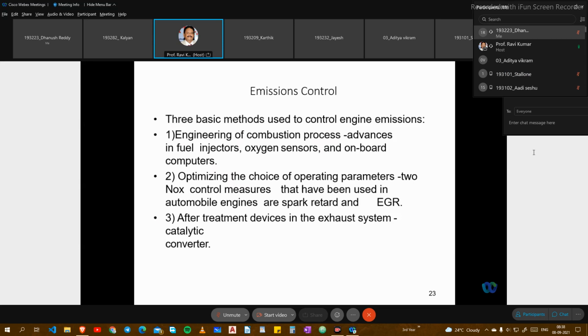There are three basic methods used to control engine emissions. One is the engineering of the combustion process. I talked about supercharging, turbocharging, the improvement of the ECU unit, and how to control the air-fuel mixture. Purified air is required for the combustion, and we use a supercharger for additional air, and a turbocharger also.